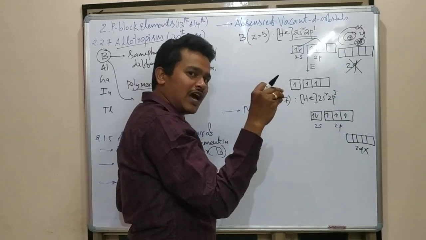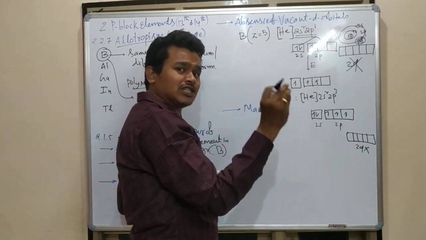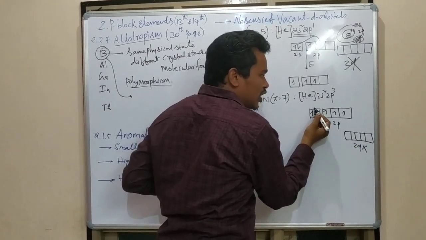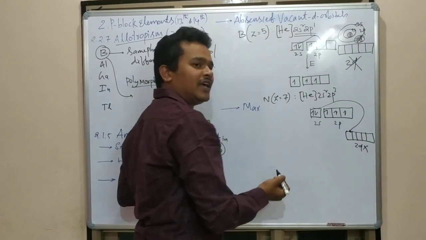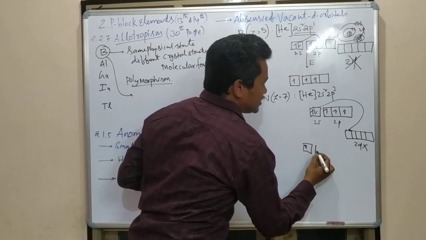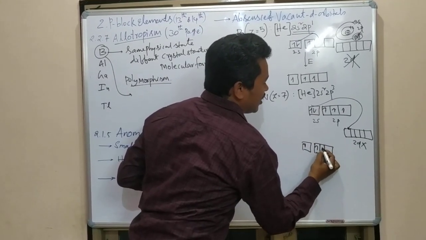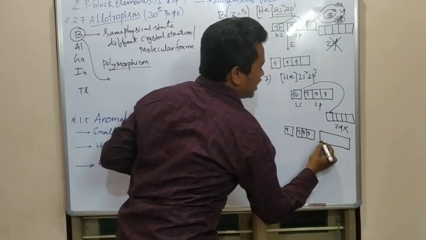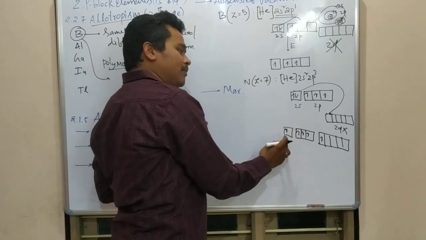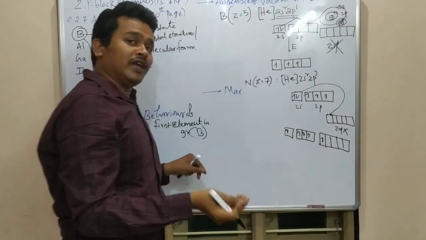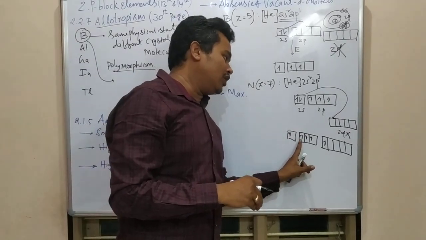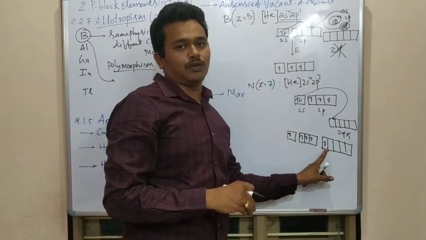In case a 2d orbital is there, what will it do? It is going to jump into this d orbital. At that time, how will it be? Here 2s, in this p, how many are there? 1, 2, 3. In this d also, 1 will be there. At that time, in case 2d is existing, how many unpaired electrons are possible? 1, 2, 3, 4, 5 is possible.